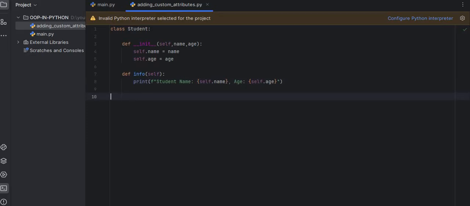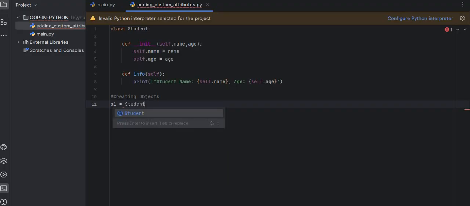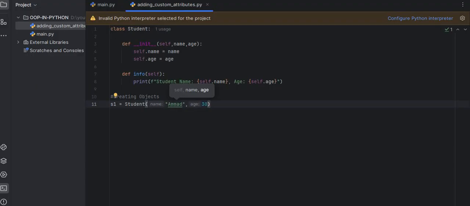Let me quickly create the objects. s1 equals Student, the class name, and I am going to pass the name Ahmad and the age, let's say, 30.